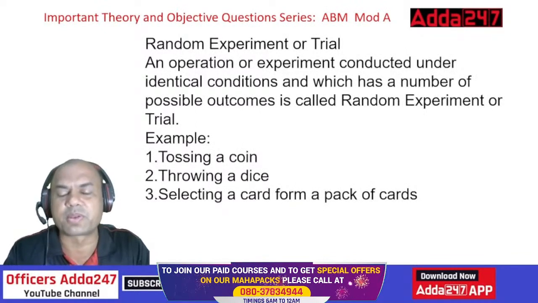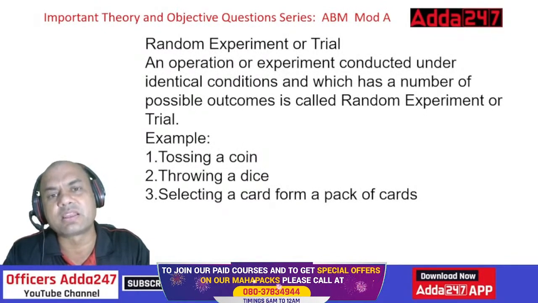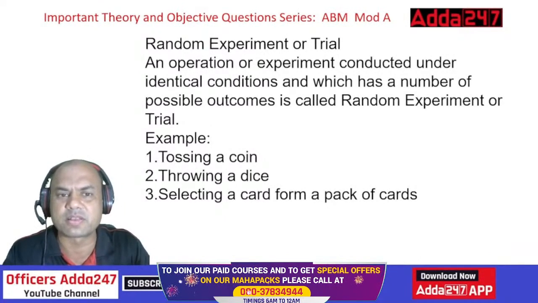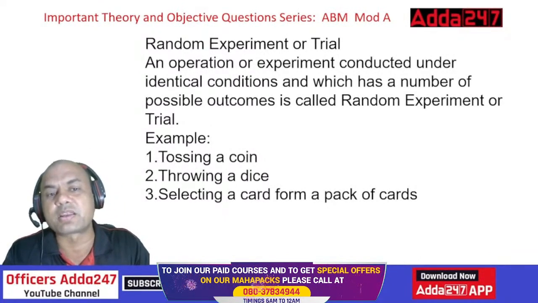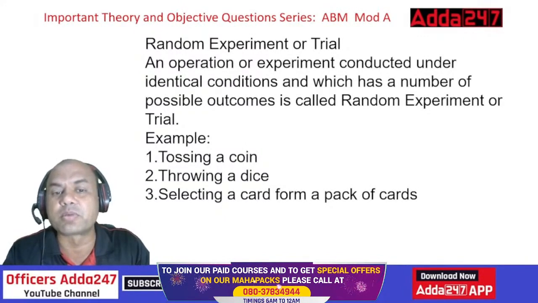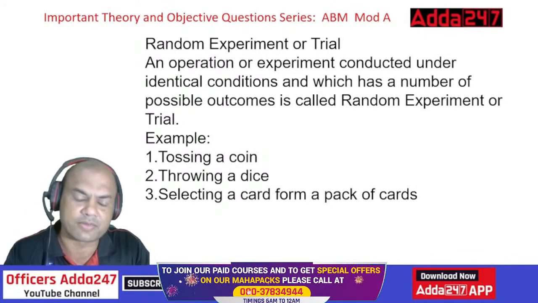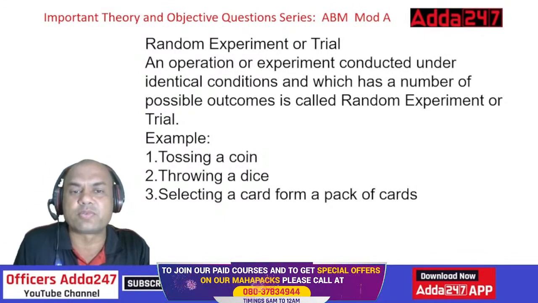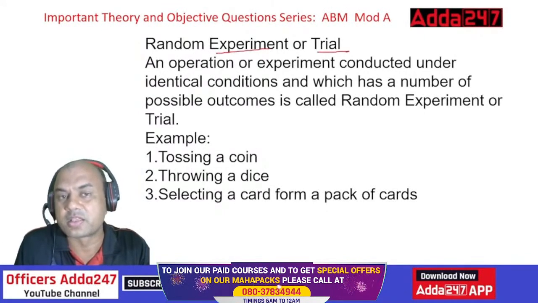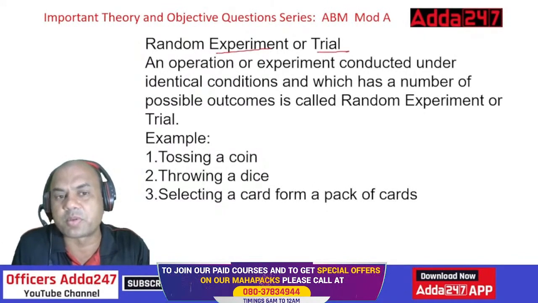Random trial or experiment. What do you mean by this random trial? Again, just now we saw some random name, random definition, right? An operation or experiment conducted under identical conditions and which has a number of possible outcomes is called a random experiment or trial. If the exam question comes about random experiment or trial, typically this definition, this is from your book.